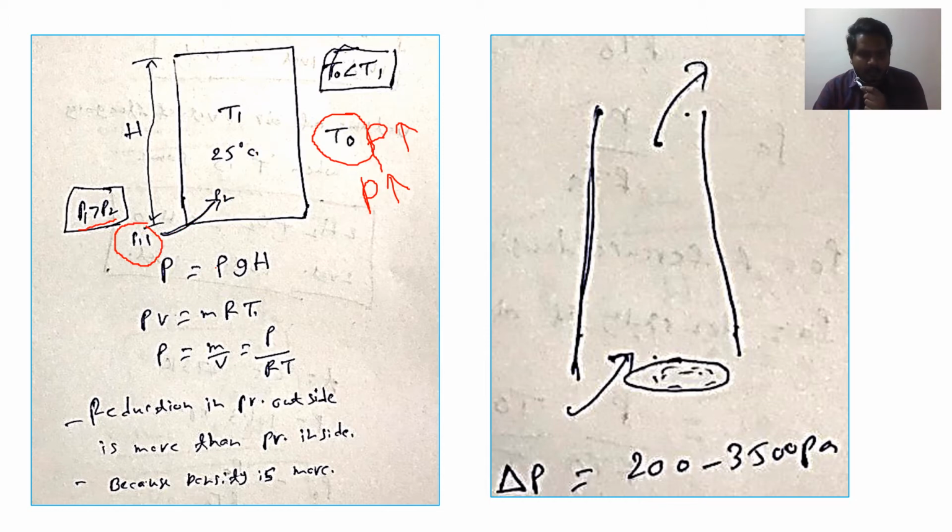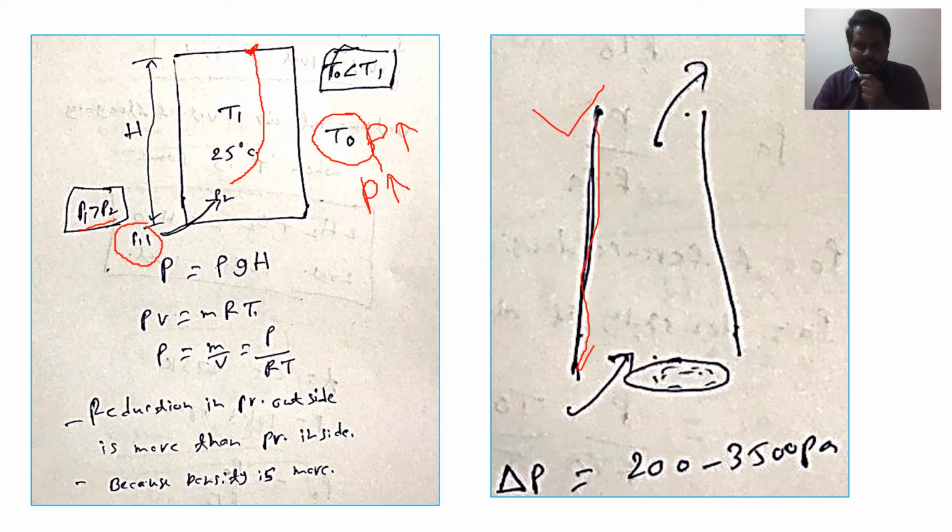After reaching inside, at a certain height, suppose at this height, here pressure will be higher when compared to outside. Now let me explain the chimney, our topic of interest.